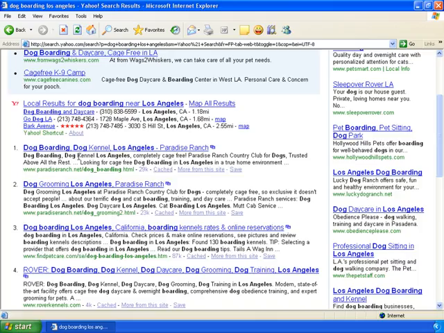Number 1, looks like ParadiseRanch.net owns the top position. Well, that's pretty cool. Wow. Number 2. ParadiseRanch.net also has the second position. How about 3 and 4? Looks like FindPetCare.com has the third position, and the fourth is owned by Rover Kennels.